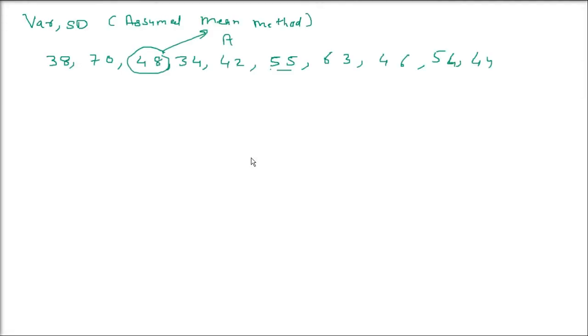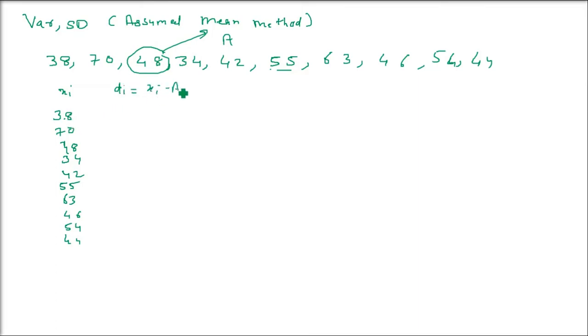These are big numbers, these are 10 numbers. Now you will see how easy it will be by this assumed mean method. So these are the values I am writing now in the form of a table: 38, 70, 48, 34, 42, 55, then 63, 46, 54, 44. Now these are the values being given. This is the question.